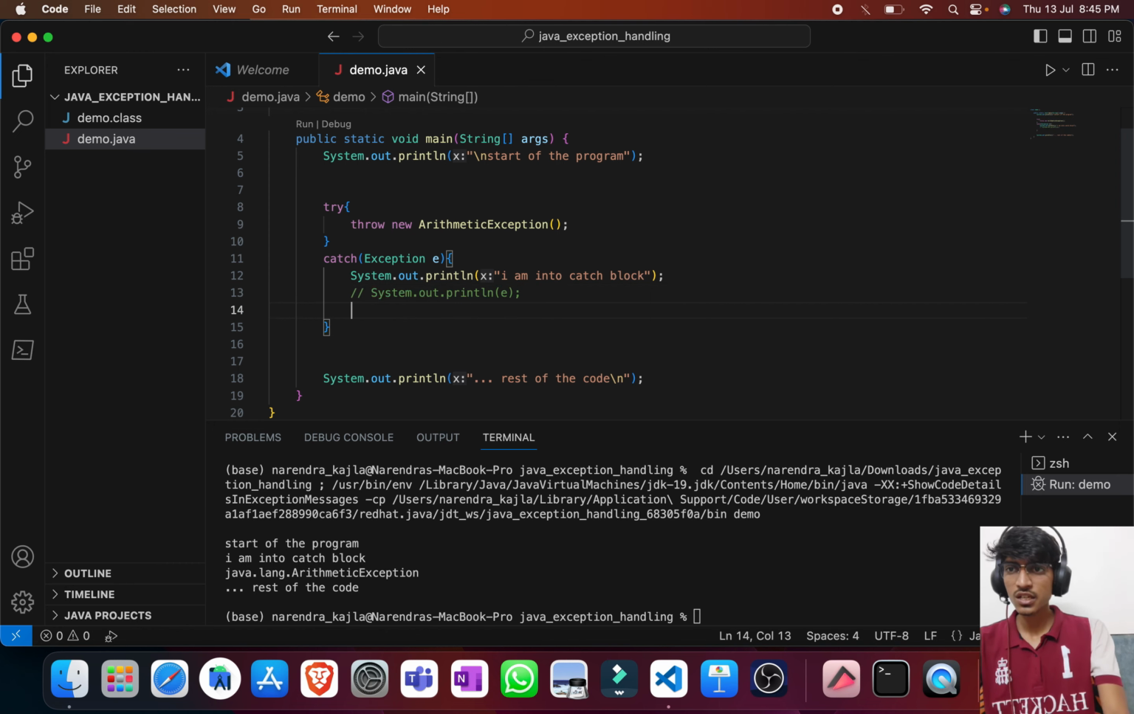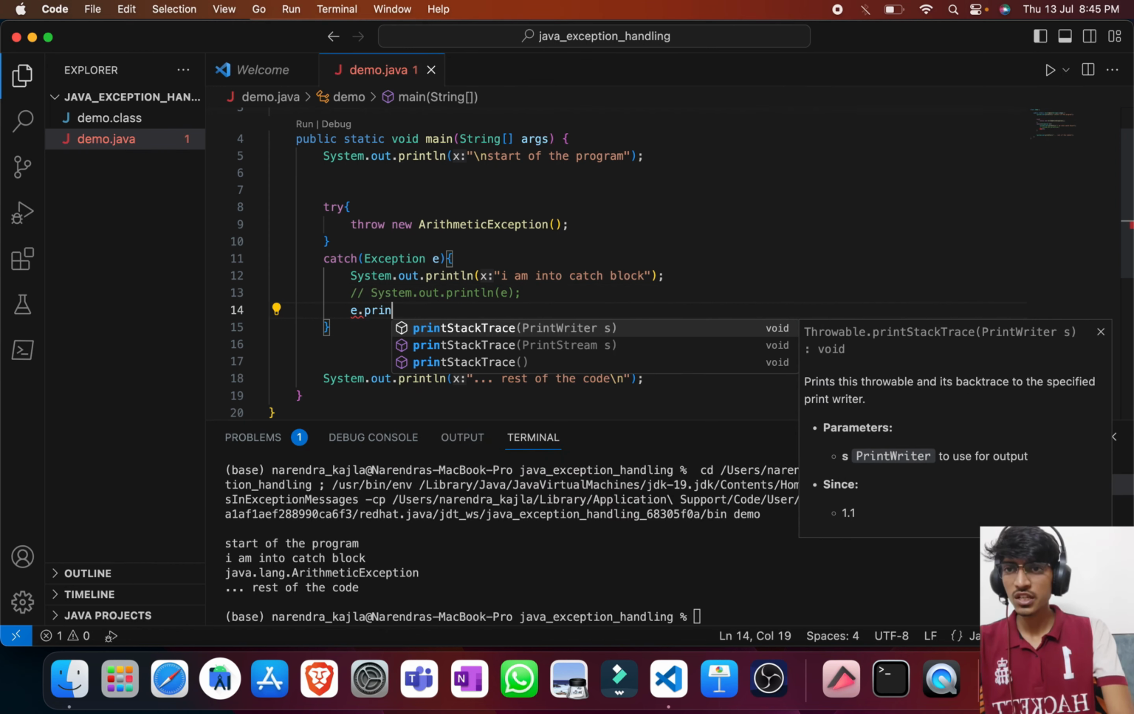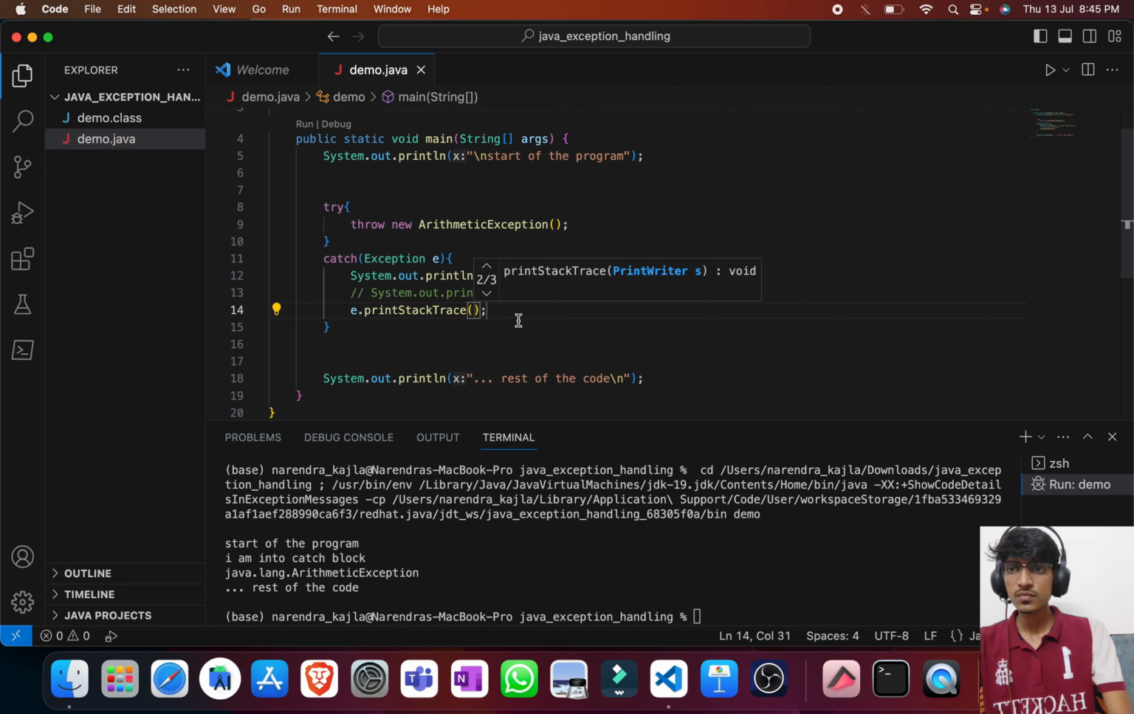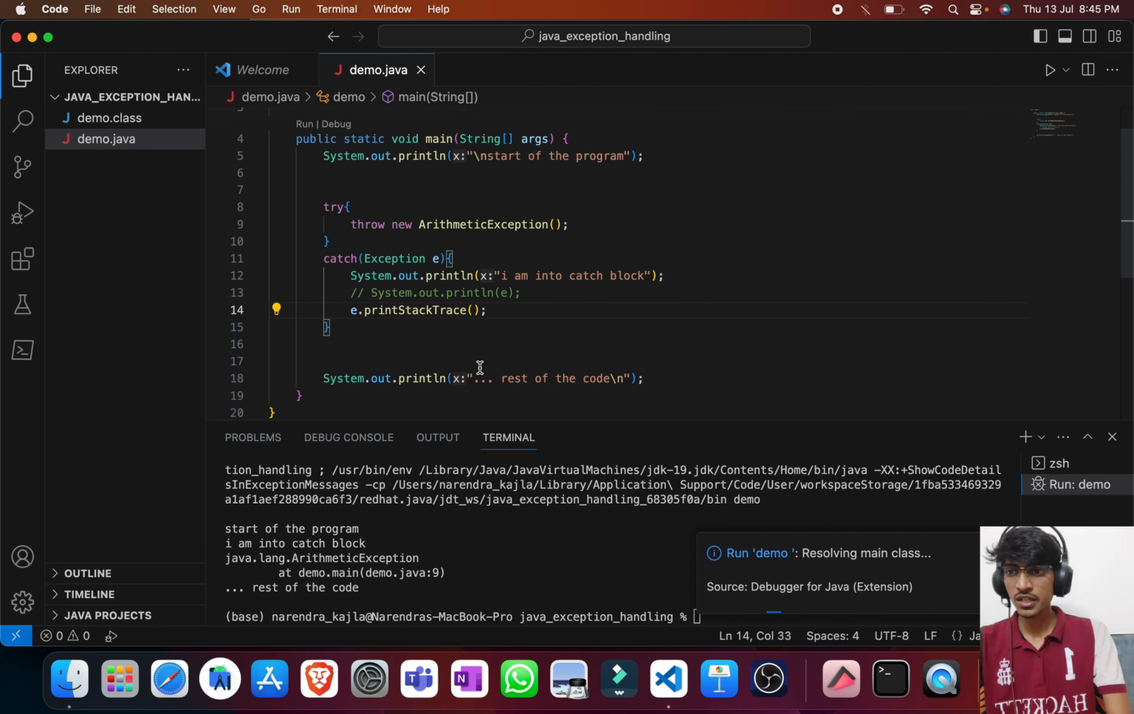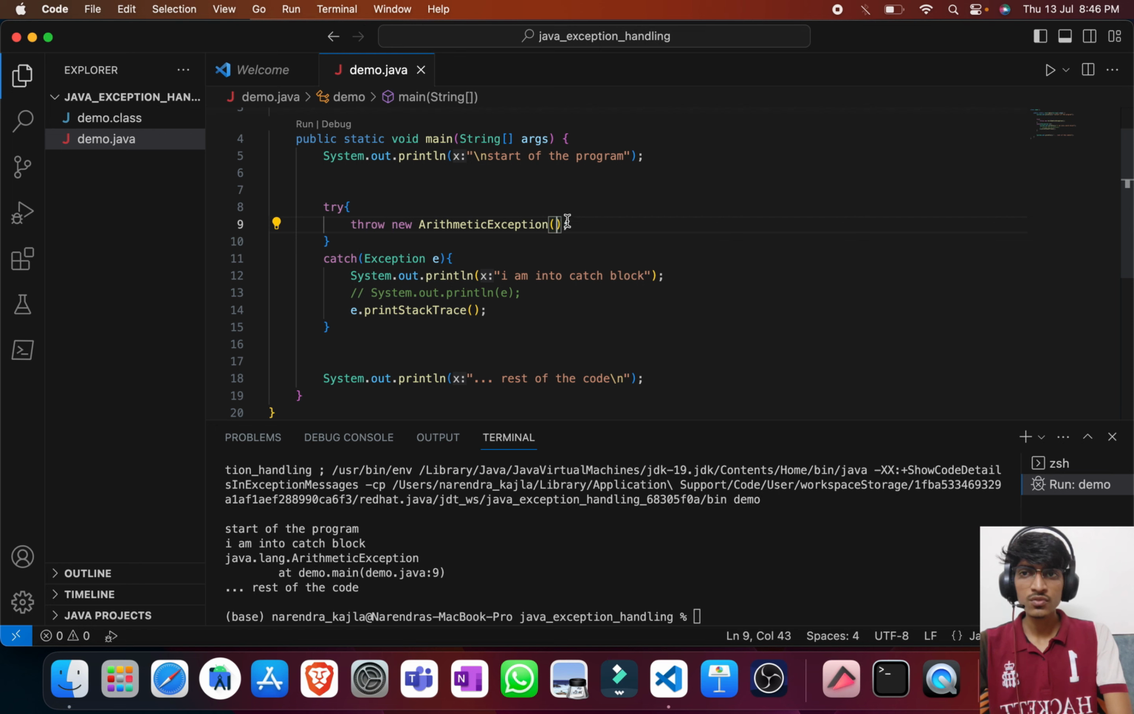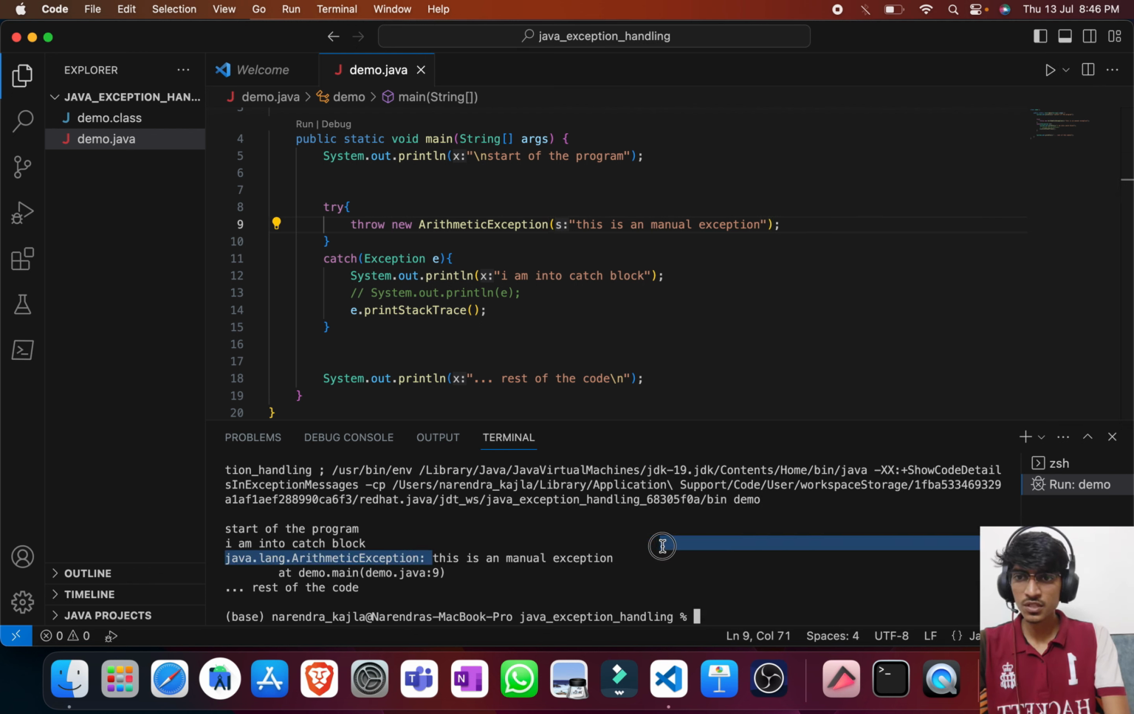Also let us take e.printStackTrace and run it again. This time the stack trace and exception type are printed, but the description is not printed. So the throw keyword gives us the option to print our own exception messages. Let's say "this is a manual exception". This time the description is according to the message we have given.